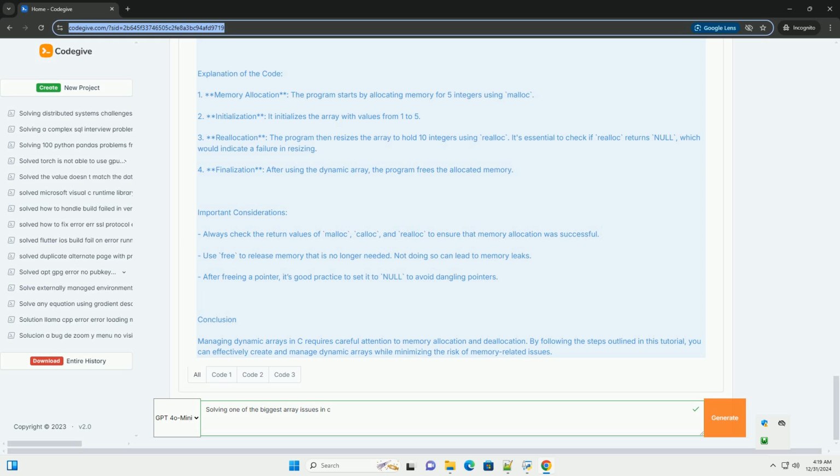Conclusion. Managing dynamic arrays in C requires careful attention to memory allocation and deallocation. By following the steps outlined in this tutorial, you can effectively create and manage dynamic arrays while minimizing the risk of memory-related issues.